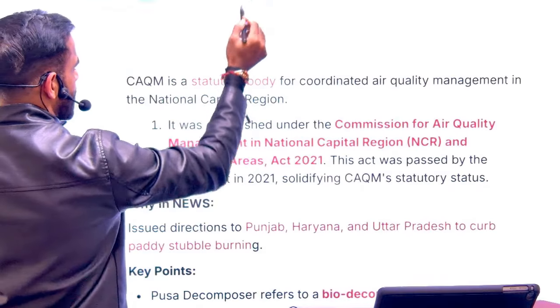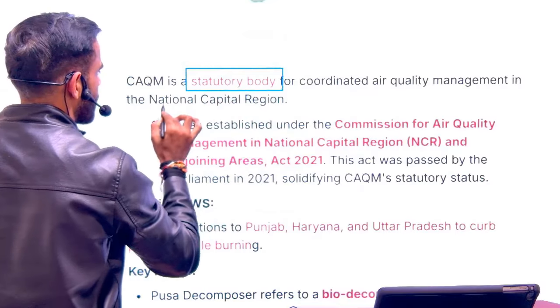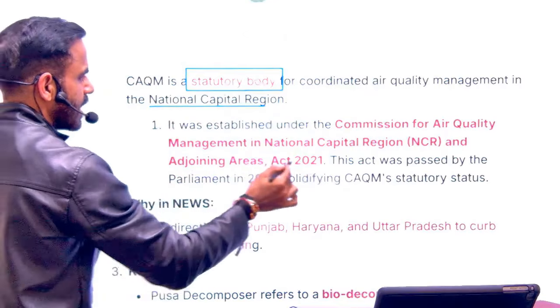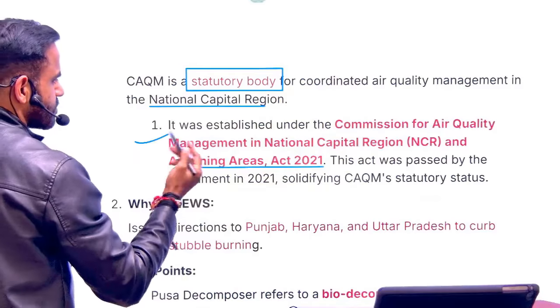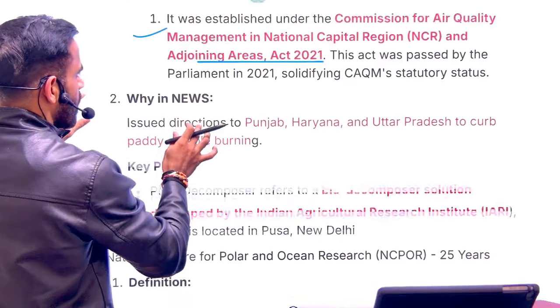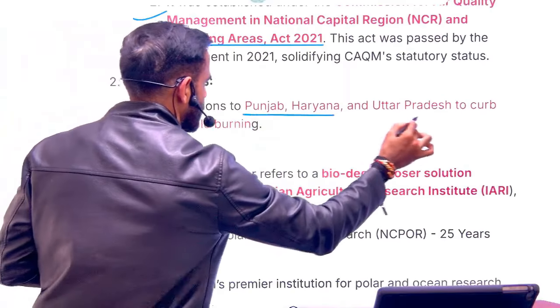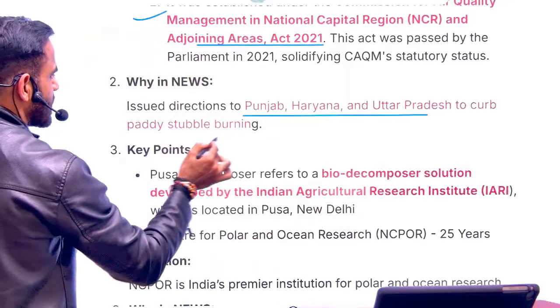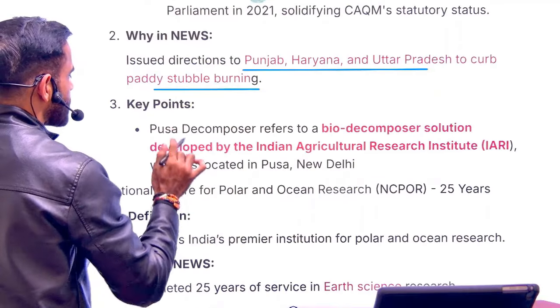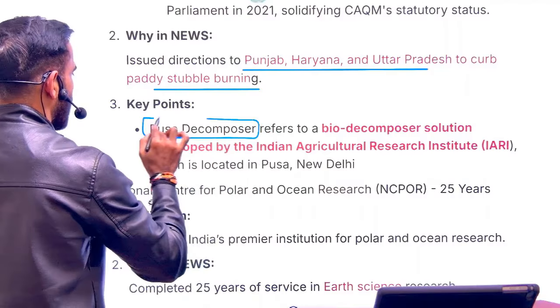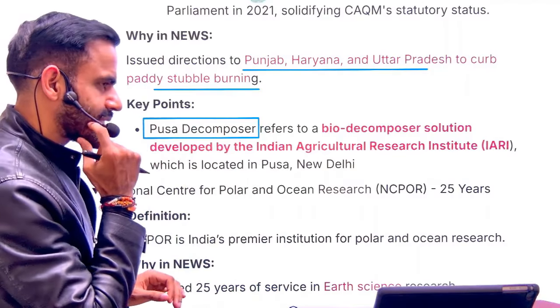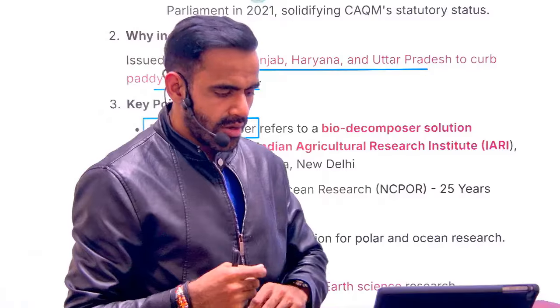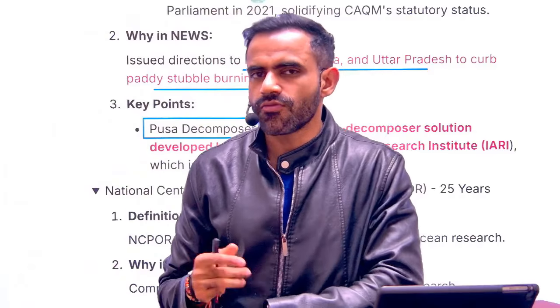What can we ask in exam? A, it is a statutory body for maintaining air quality in NCR region. This is the name of act, that is self-explanatory. Okay, so it has issued directions to the different states to prevent the stubble burning. Now, as far as stubble burning is concerned, why farmers are burning it? Because that's an economic way or easy way to clean your fields.